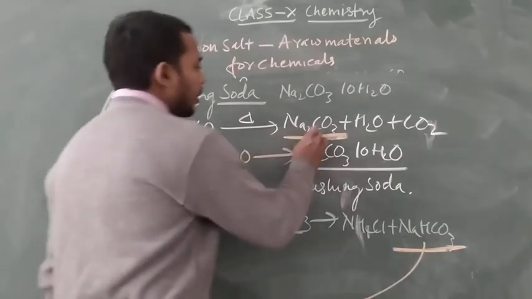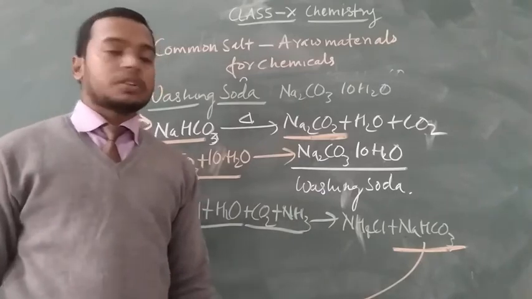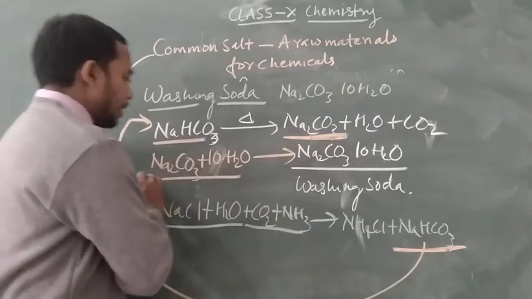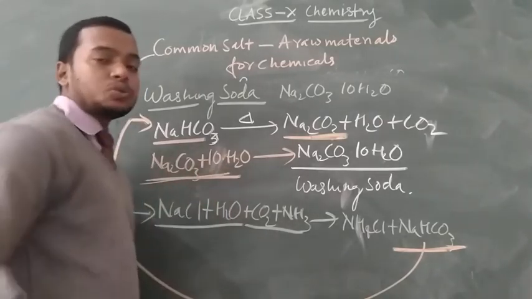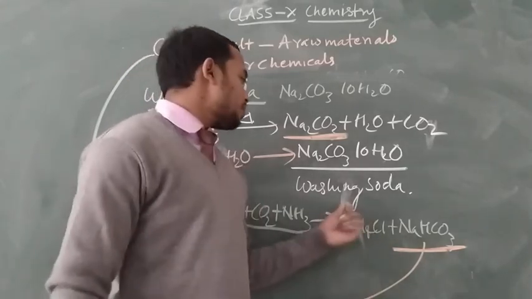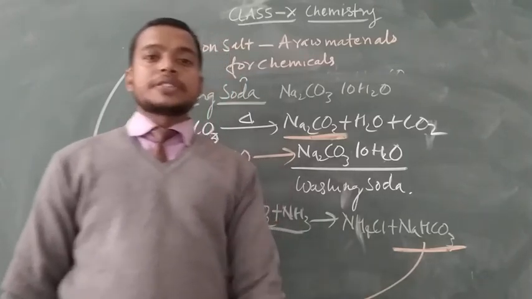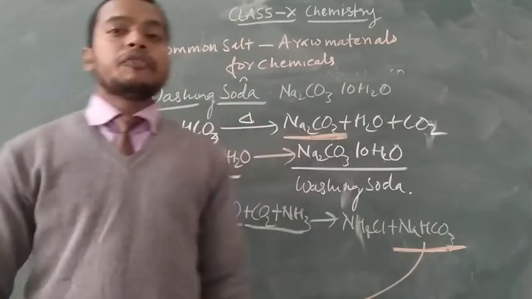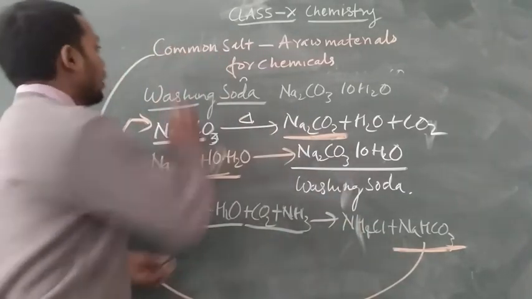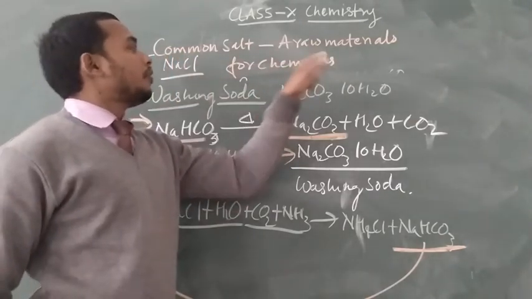If we recrystallize, meaning addition of water, sodium carbonate plus 10H2O becomes Na2CO3 into 10H2O, which is the formula of washing soda. In this way, we can say that common salt, NaCl, is a raw material for chemicals.